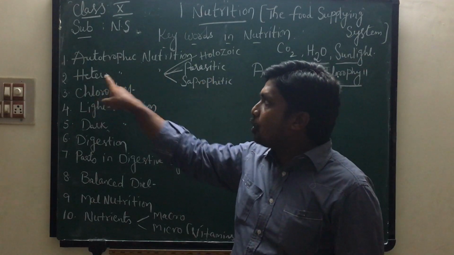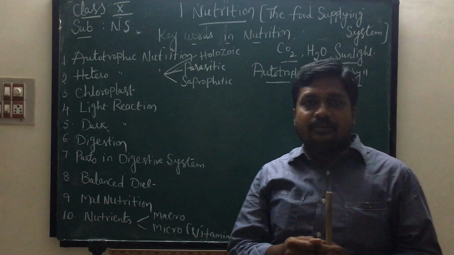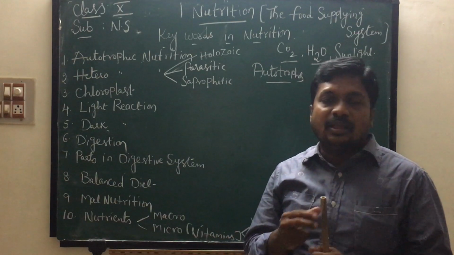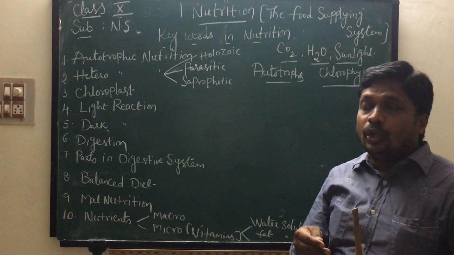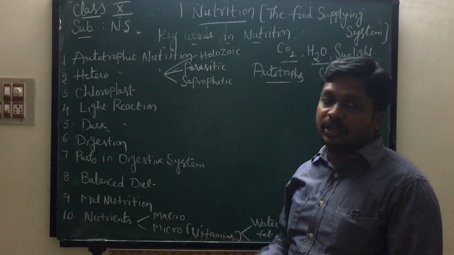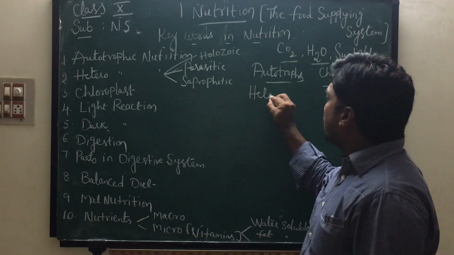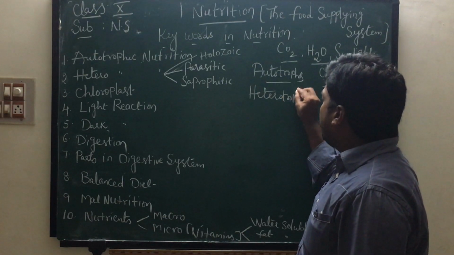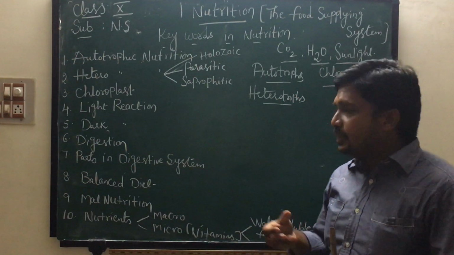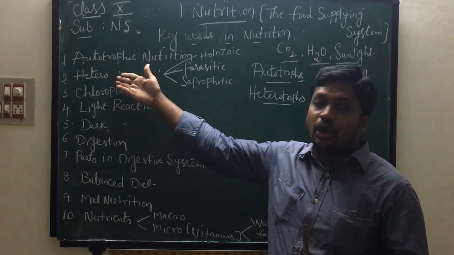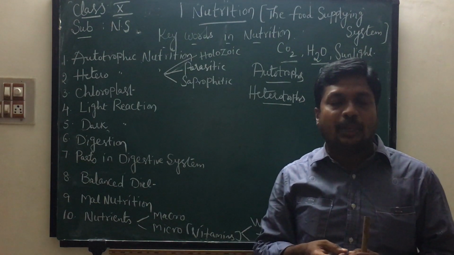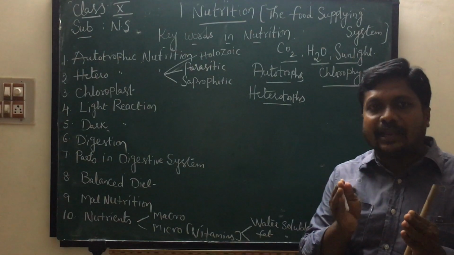Second one, heterotrophic nutrition. All animals and some plants called non-green plants do not have chlorophyll, so they cannot prepare their food. That type of nutrition is called heterotrophic nutrition, and such organisms are called heterotrophs. Why? Because they do not have the green color pigment called chlorophyll in them. That's why they cannot prepare food. Example, all animals and some non-green plants.